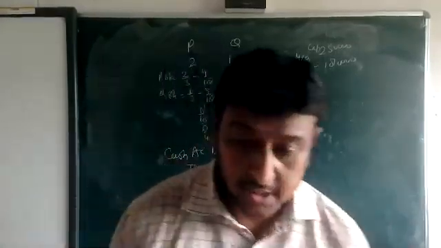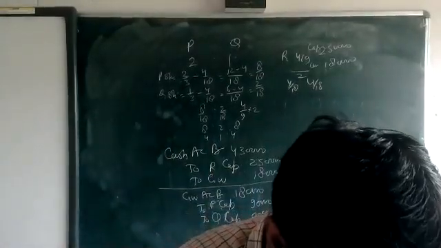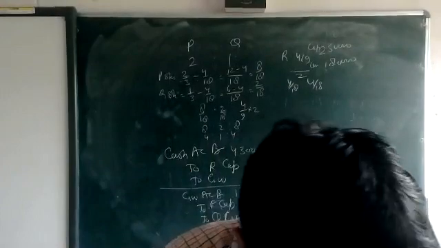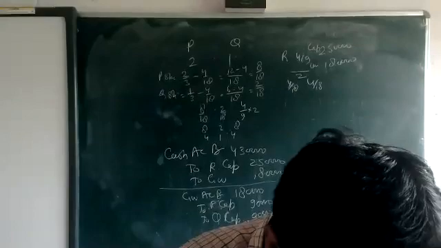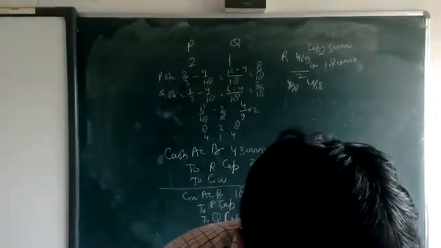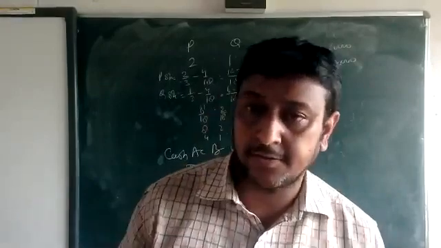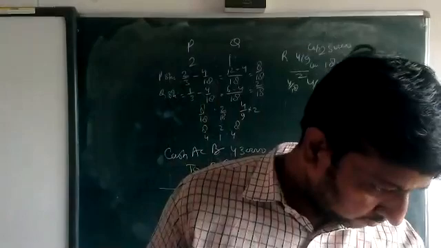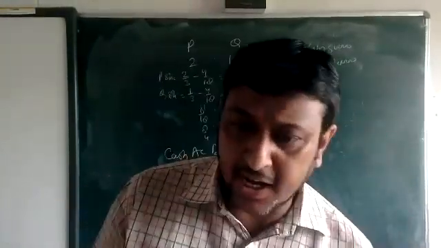Okay beta? Clear? Now I think it's very clear.